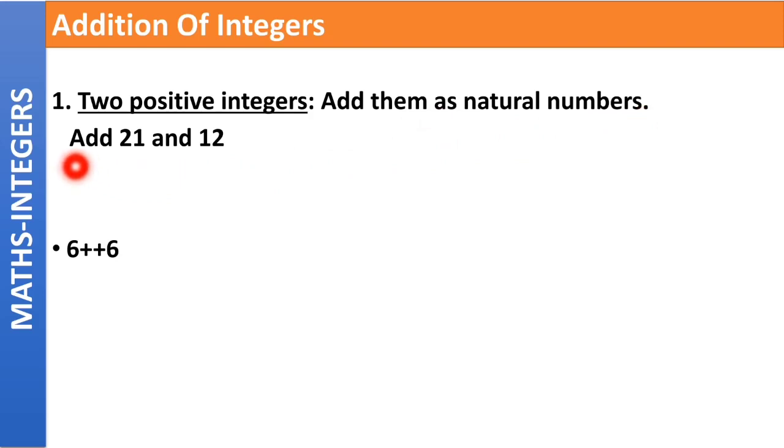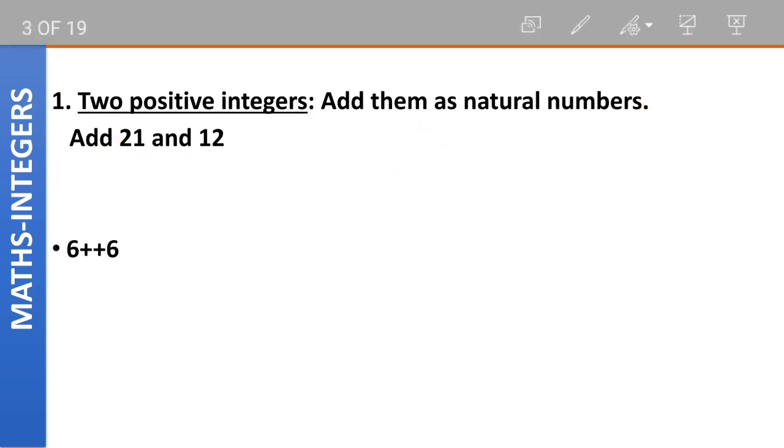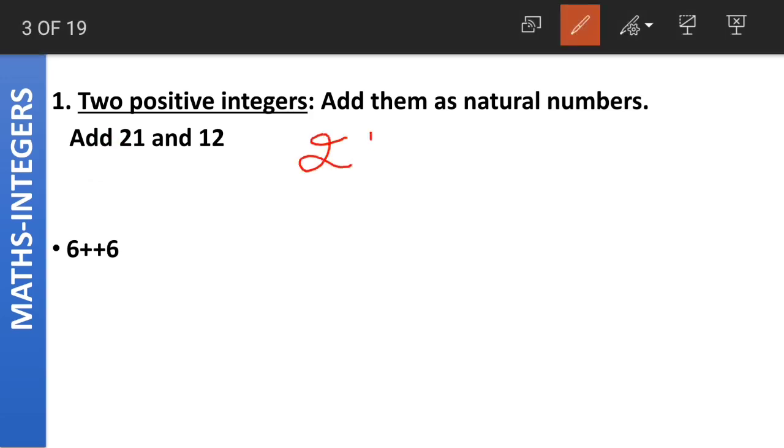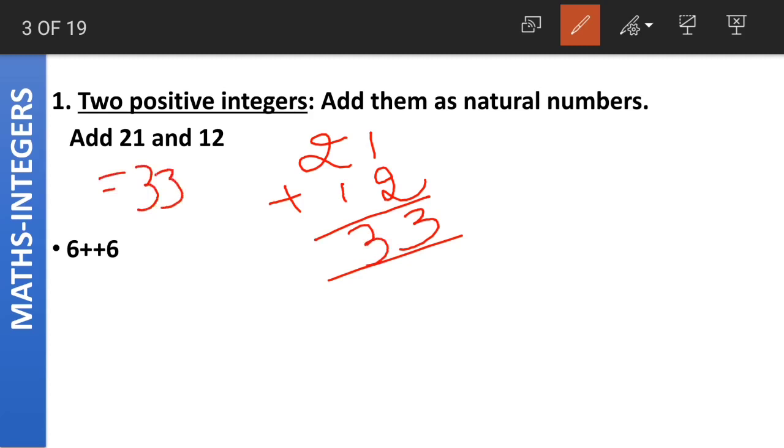For example, add 21 and 12. Now 21 and 12 are two positive integers, and we add them using the normal addition which we do normally. This is not anything new for us. We simply add them as natural numbers, and the answer we get from 21 plus 12 is 33.